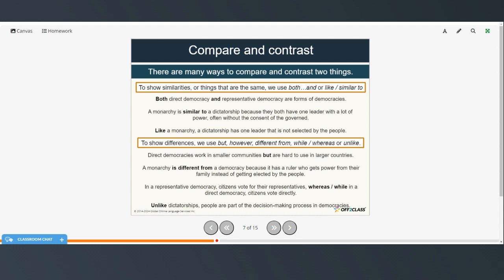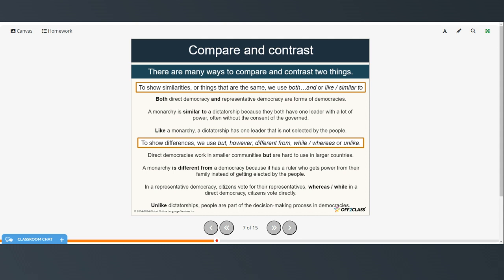And like a monarchy, a dictatorship has one leader that is not selected by the people. To show differences, we use but, however, different from, while, whereas, or unlike. And here are some examples of those. Direct democracies work in smaller communities, but are hard to use in larger communities. A monarchy is different from a democracy because it has a ruler who gets power from their family instead of getting elected by the people.